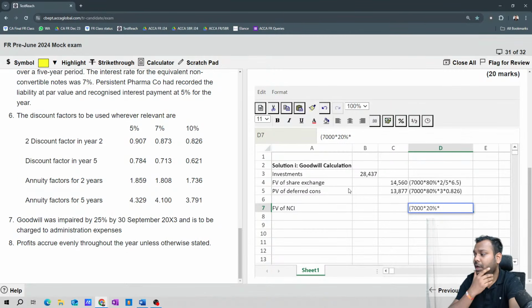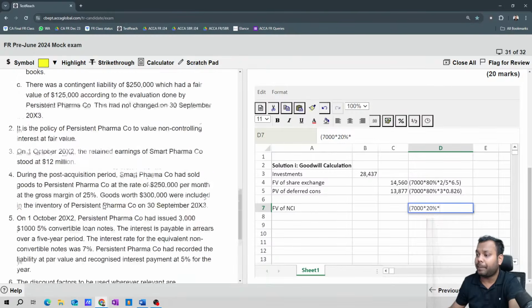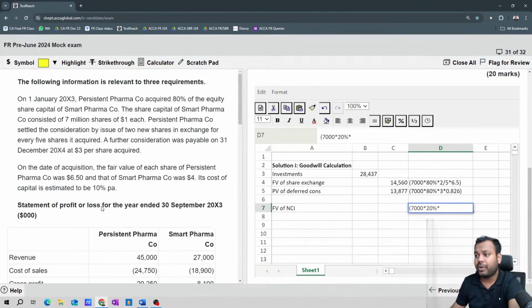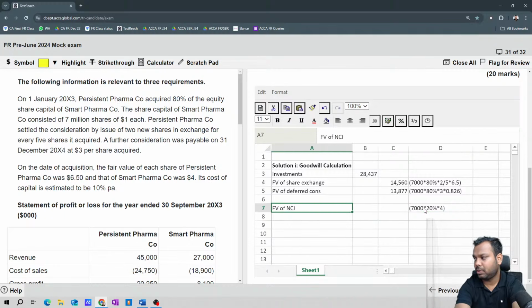Okay. Now NCI is 20%. Now what is the fair value per share of subsidiary? 4 into 4. So just Control C. Okay, now what? Less, minus.